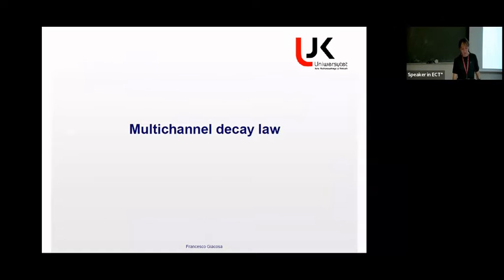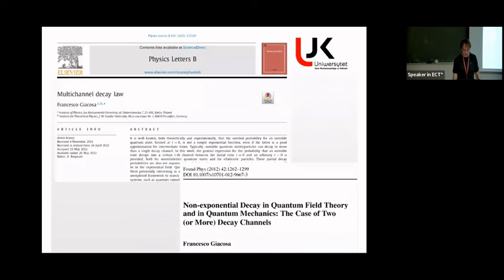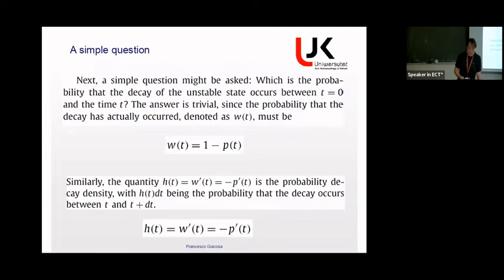Okay, what about the multi-channel decay law? What I said is of course general, but then the question is, these are the 2 papers that I published on that. One is very recent. So the simple question is the following: if I know the survival probability, what is the probability that the state has decayed? Well, this is very simple. If the survival probability is P, the probability that the state has decayed is 1 minus P. This is obvious.